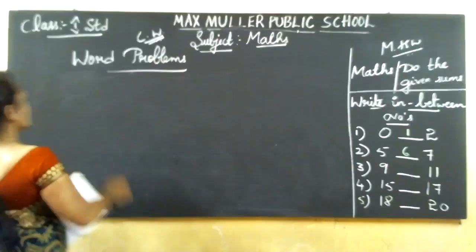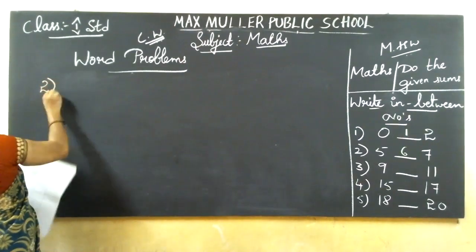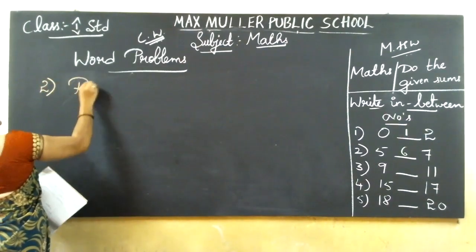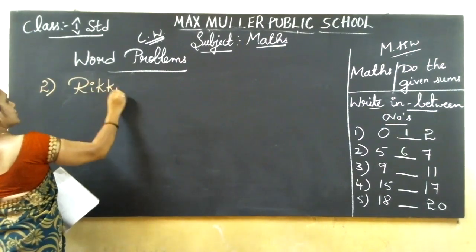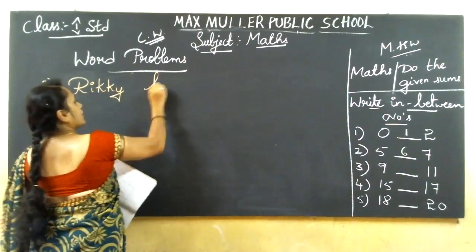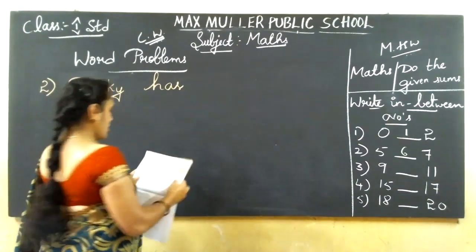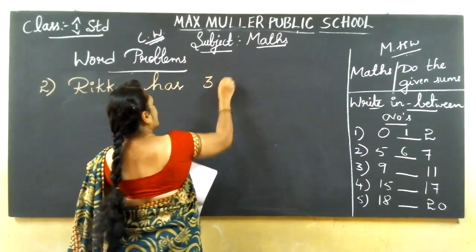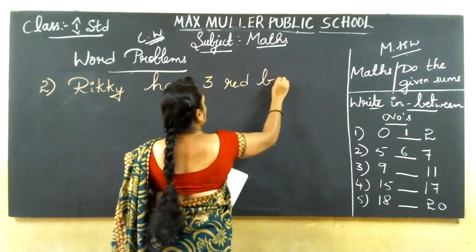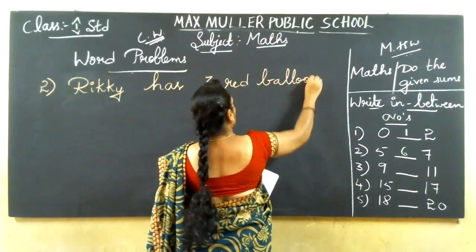Let's start the second sum. You also start the next page. Ricky has 3 red balloons.